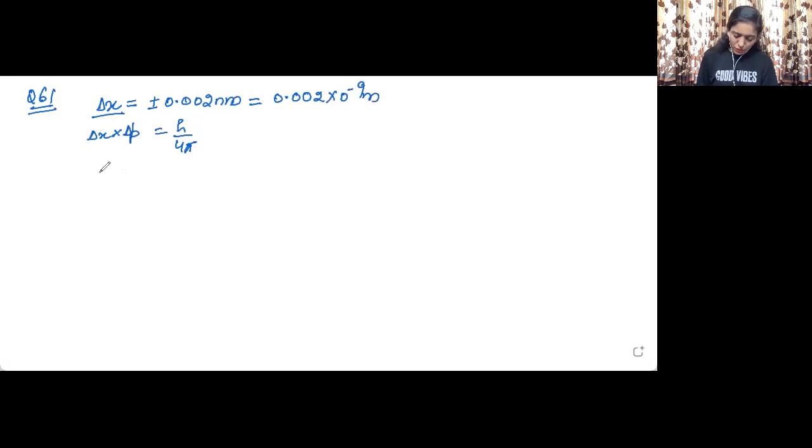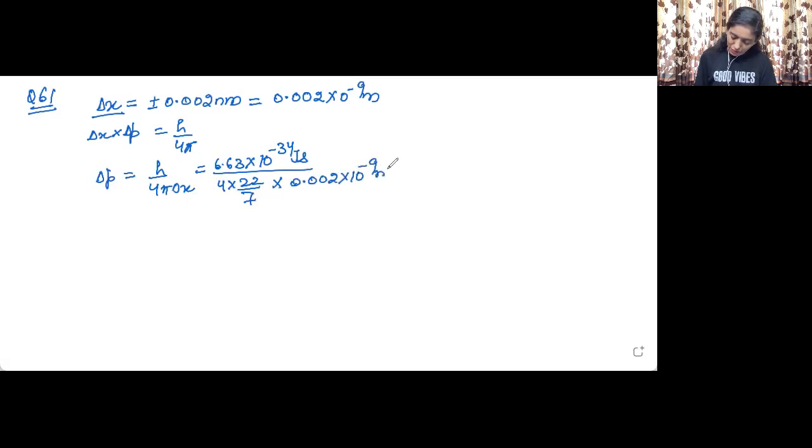So just put the value here, you will get delta P. So it will be h upon 4 pi delta X equal to 6.63 into 10 raised to the power minus 34 joule second upon 4 into 22 upon 7 multiplied by 0.002 multiplied by 10 raised to the power minus 9 meter.